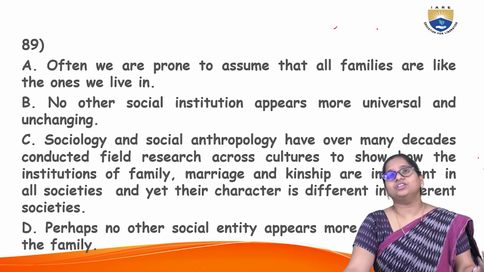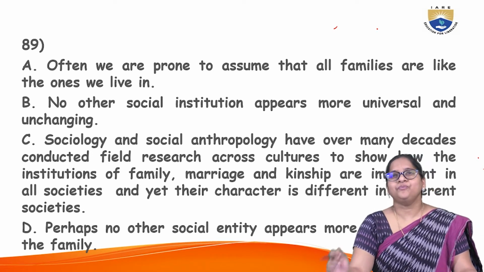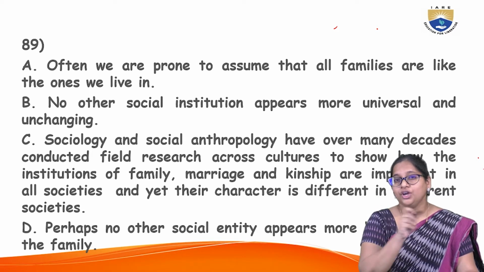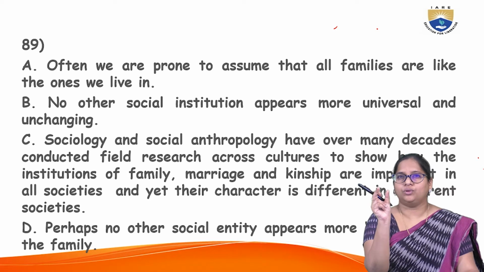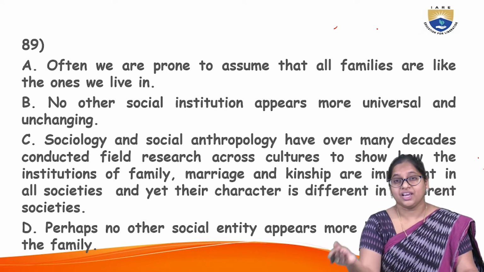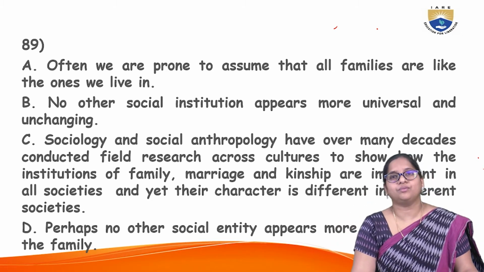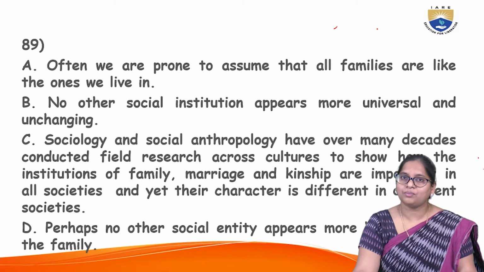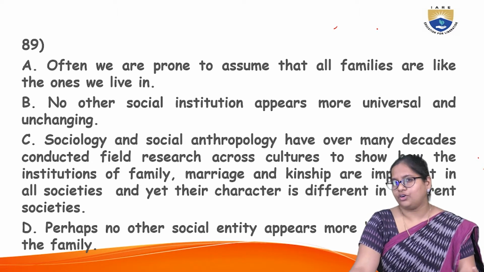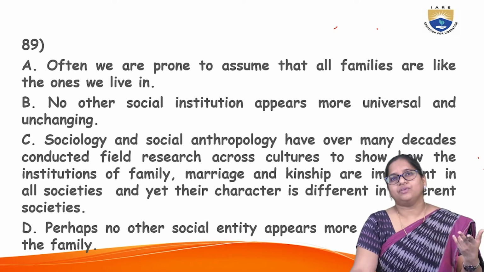Now you can say, no other social institution appears more universal and unchanging. Here you can see, why can't you take B as the first option? Because in that option you cannot find any title word. Like, no other social institution appears more universal and unchanging. Which social institution? At least in option D, you can see it. No other social entity appears more natural than family. Now you get the idea that it is about the family. But where in option B can you find any title idea or any title word? No, there is none. That is why you cannot start with option B. So that's why D, A, B, C.